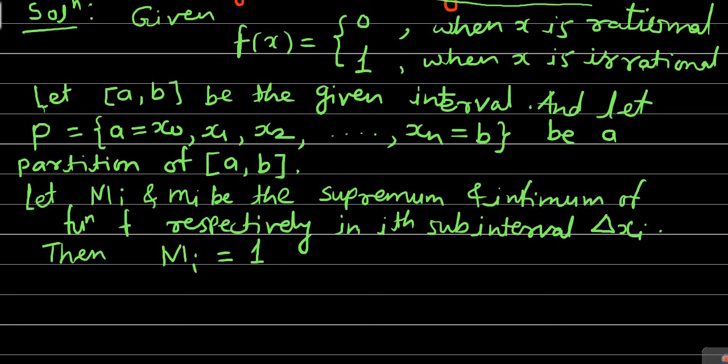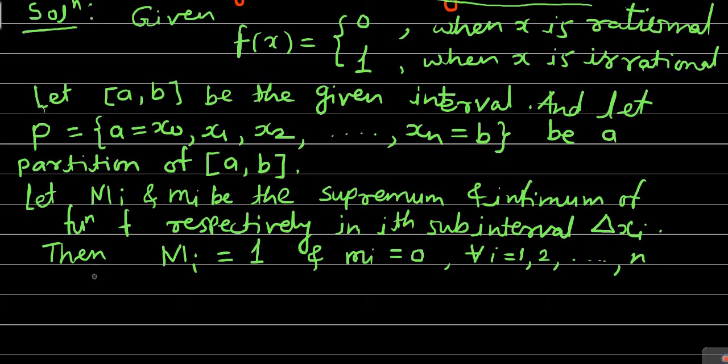Capital Mi is equal to 1, and small mi is the infimum of the function f. As told just now, in each subinterval there are infinitely many points at which the value of the function is 0, and infinitely many points at which the value is 1. Among these 0 and 1, obviously 0 is the smaller value. So small mi is equal to 0. This is for all i equal to 1, 2 up to n.